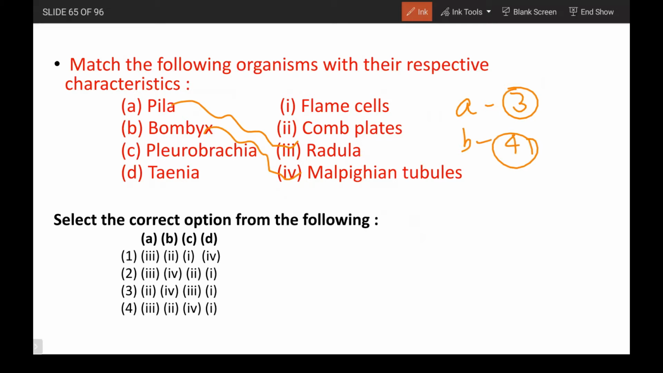Pleurobrachia comes under ctenophora. Ctenophora have comb plates, and bioluminescence and comb plates are the characteristic features. So C is 2, and obviously D is 1. So 3, 4, 2, 1. The answer is option B. Pleurobrachia is ctenophora, Taenia you all know is platyhelminthes, Bombyx is arthropod, and Pila is mollusc.